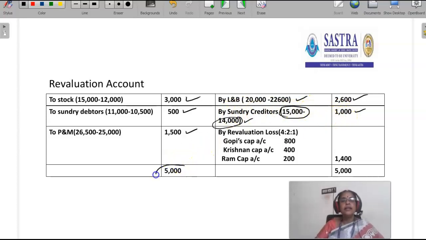So the total is 5,000 rupees. So the balance is 5,000 minus 3,600, which is 1,400. That should be debited to the partners' capital accounts in the ratio of 4:2:1. That is 800, 400 and 200. This is the way to prepare the revaluation account.